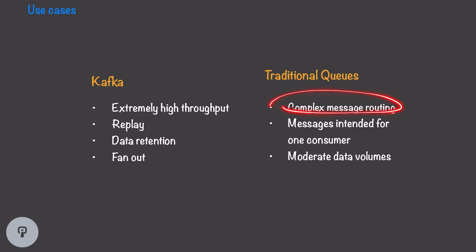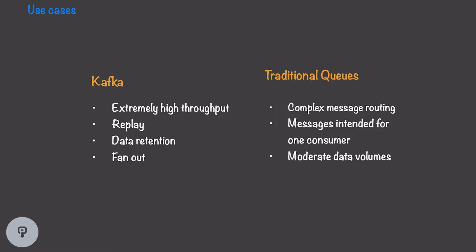Traditional queues, on the other hand, still have their place and are very good for when we want complex message routing. Remember, we were able to have that system of exchanges and multiple queues, so we could effectively route messages between different consumers. Traditional queues are great for when we have messages that are intended for one or a fixed set of consumers, because messages are deleted from the queue once they're delivered and won't be delivered to multiple consumers.